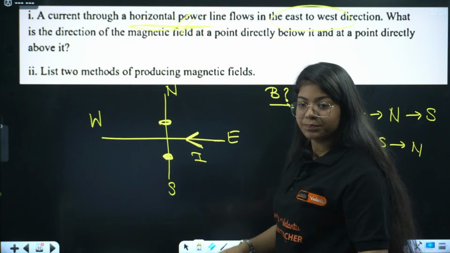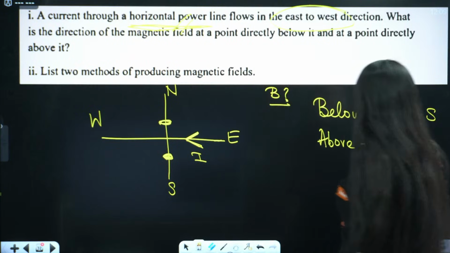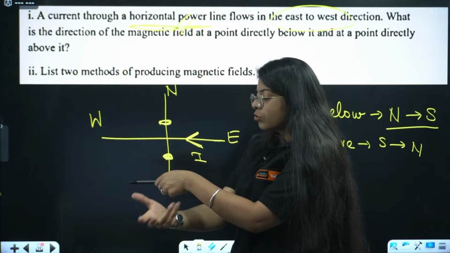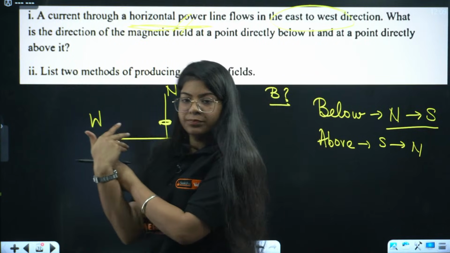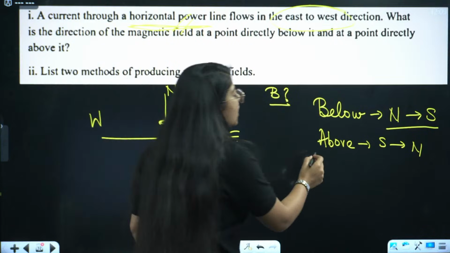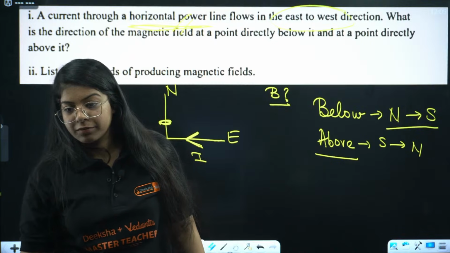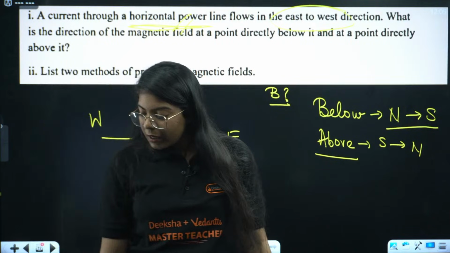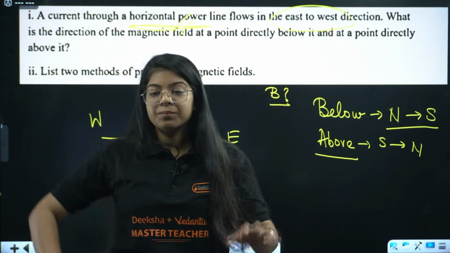So below the wire it goes from north to south, and above the wire south to north. Done? Above the wire south to north. Everyone understood or not?